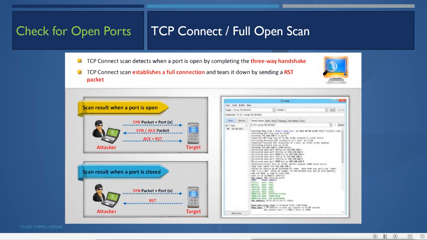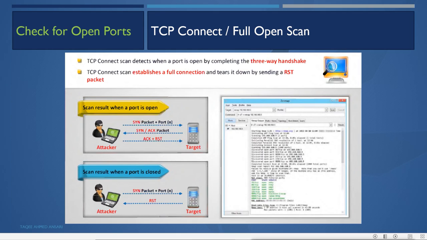Suppose the target has some kind of logging system that records the established connections. When it records the established connection, your attacker IP will be recorded there, and it will also record that no data was sent, only the reset packet after establishing the connection.